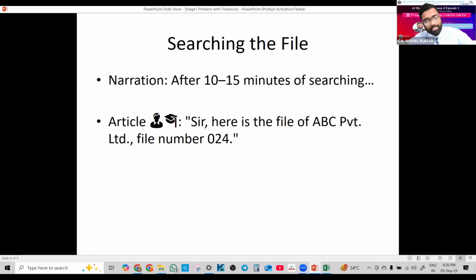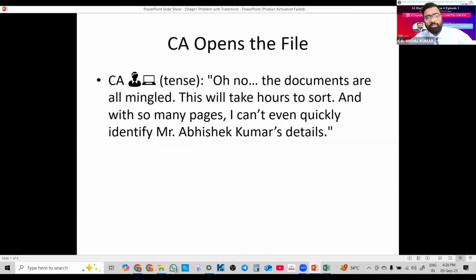"Sir, here is the file." The article finds the file and presents it to the CA, file number 024. Now the CA is in tension. Why? Because the file is all mingled up. The papers are here and there, up and down.